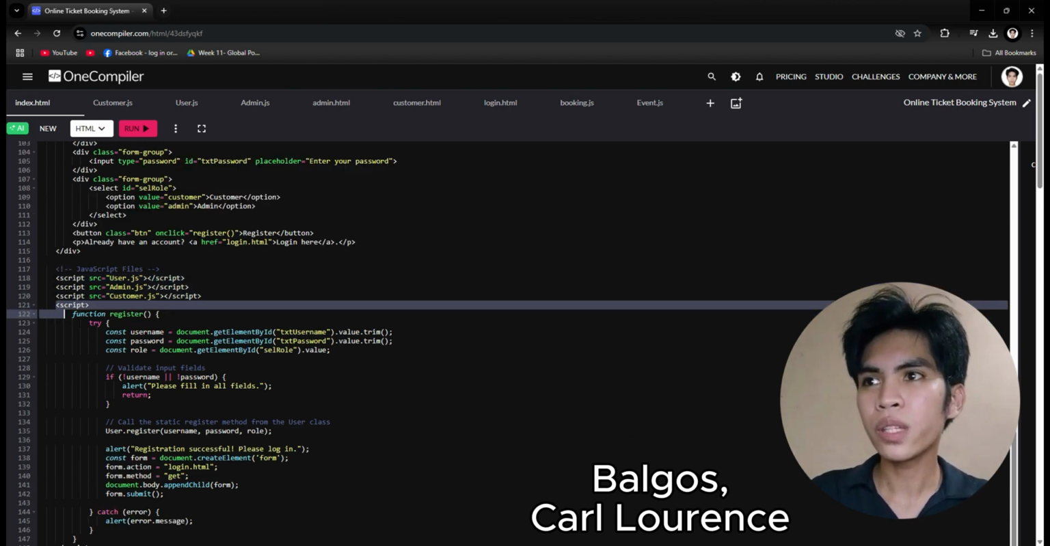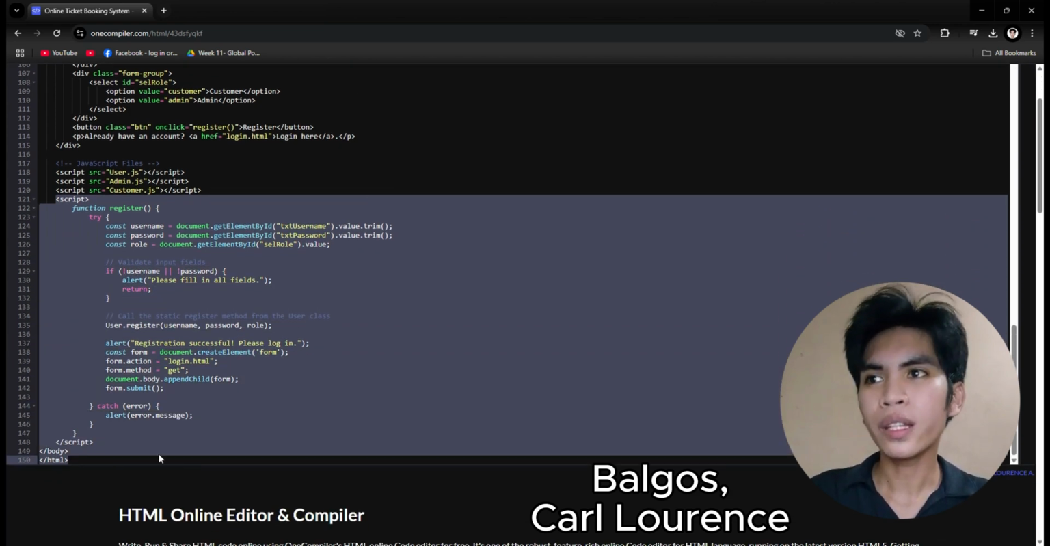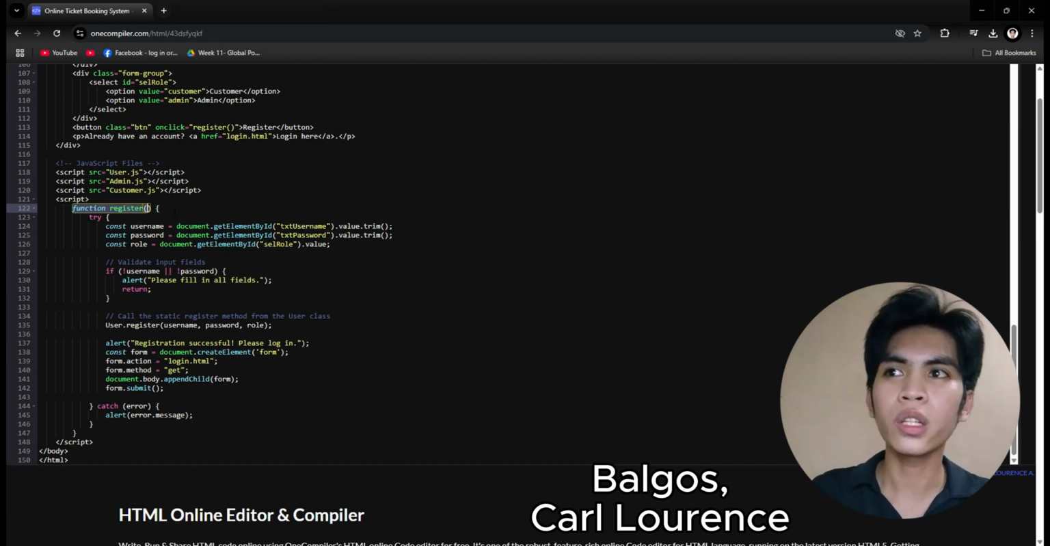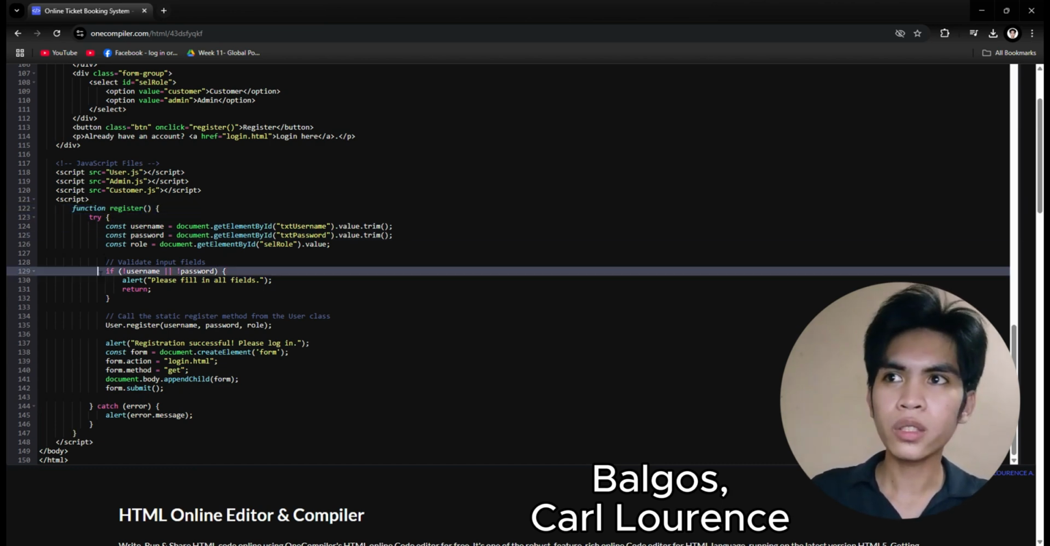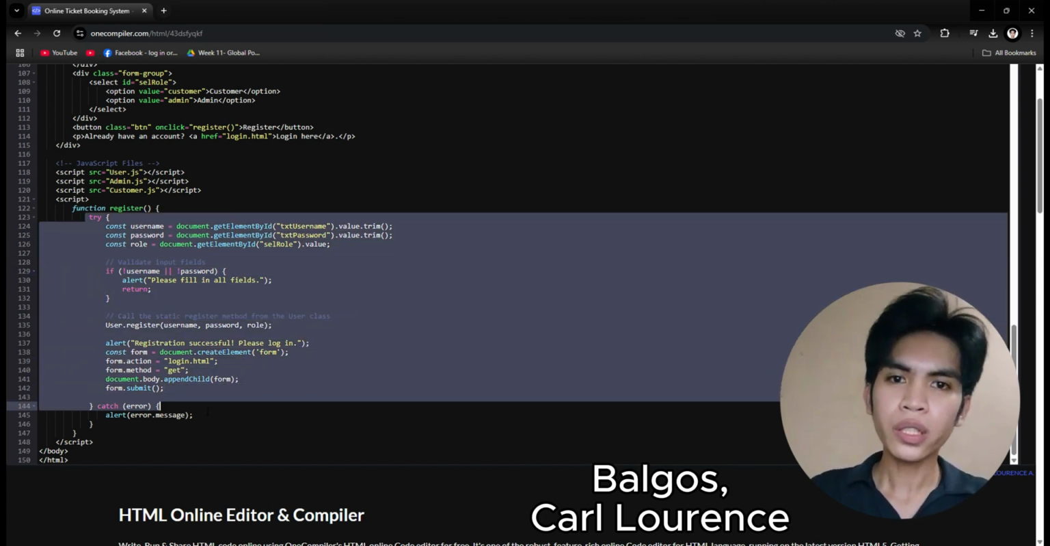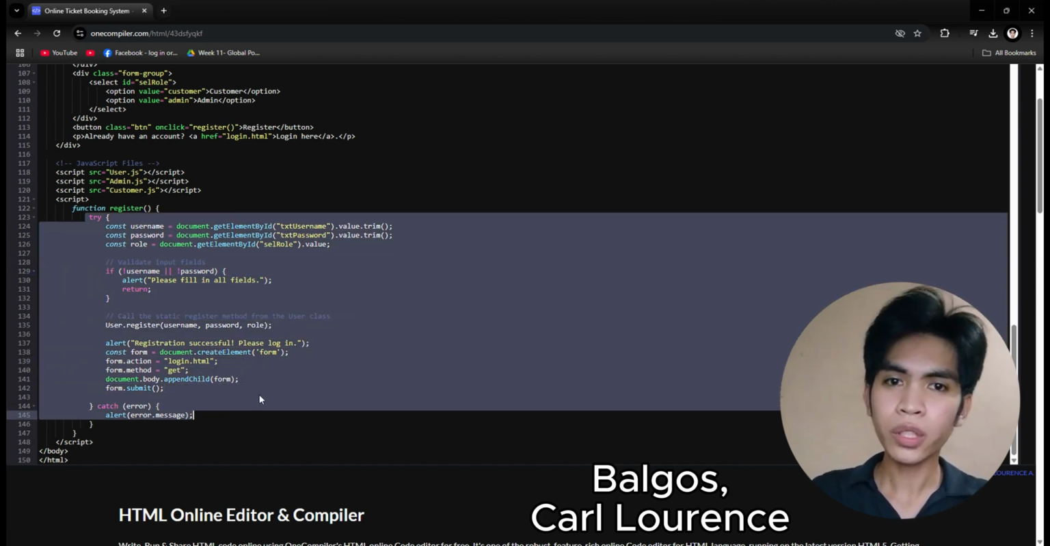So now let's proceed with the internal script of this index.html. As you can see here, we only have the function named register. The logic is just to register a user, either a customer or an admin.